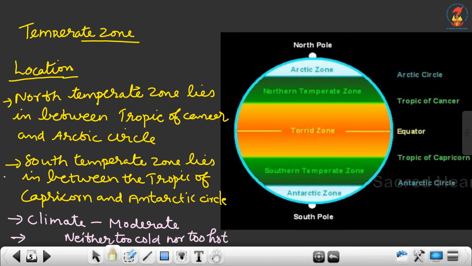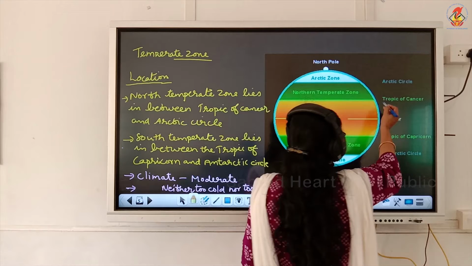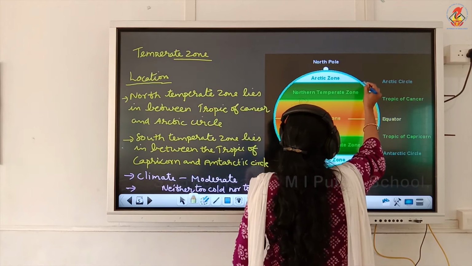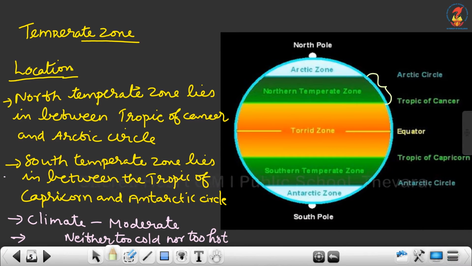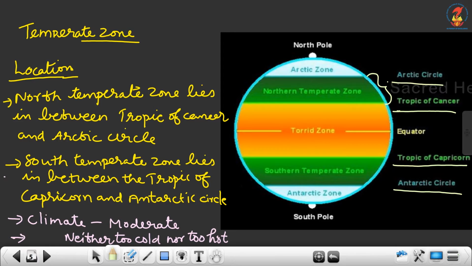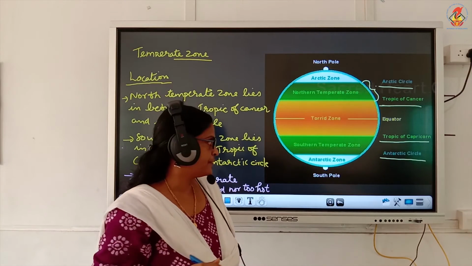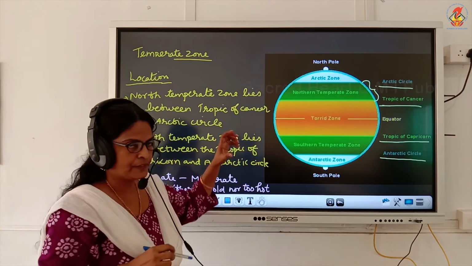Northern temperate zone lies in between Tropic of Cancer and Arctic Circle. And the southern temperate zone lies in between Tropic of Capricorn and Antarctic Circle in the southern hemisphere.